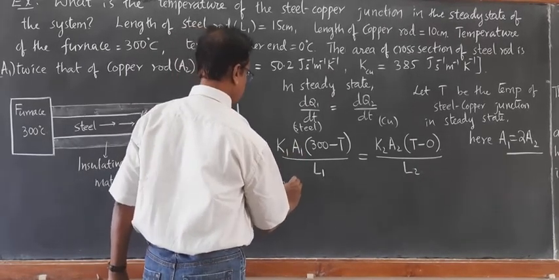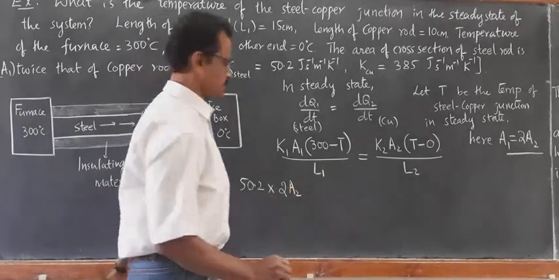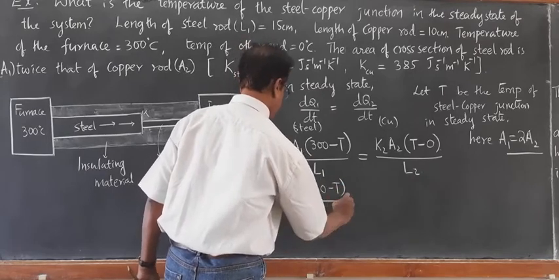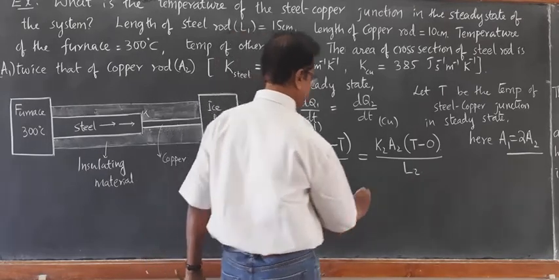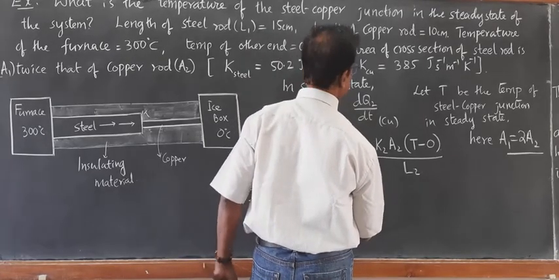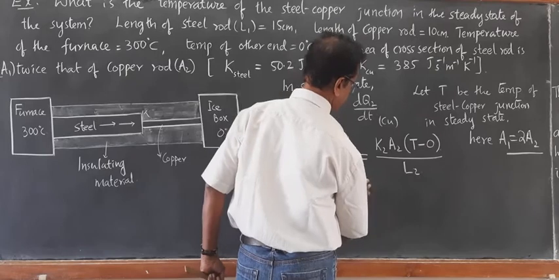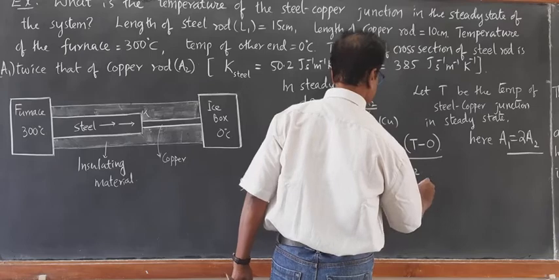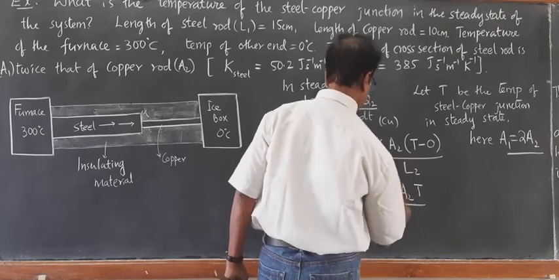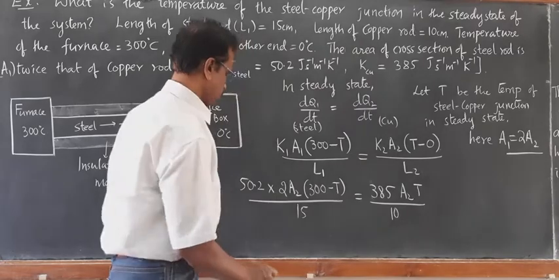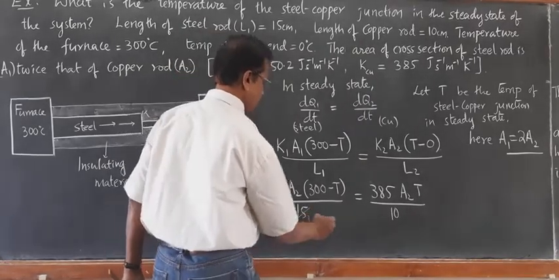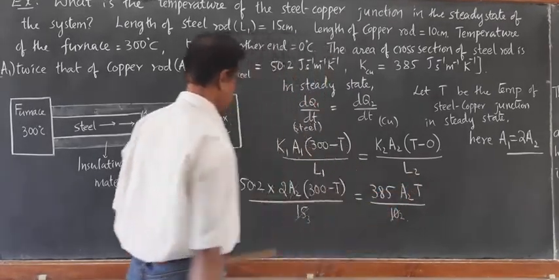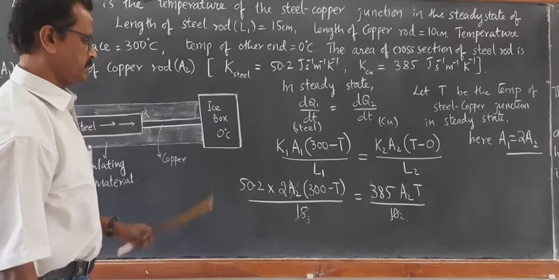A1 I can write as 2 times A2, into 300 minus T divided by 15. That's equal to K2, which is 385, into A2, into T divided by L2, which is 10 centimeter. A2 cancels. Then you can try calculating T.